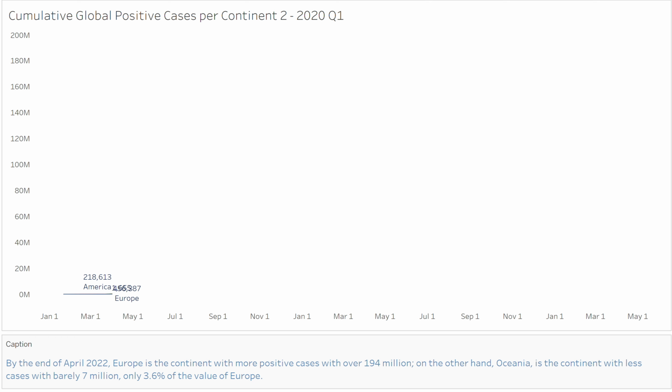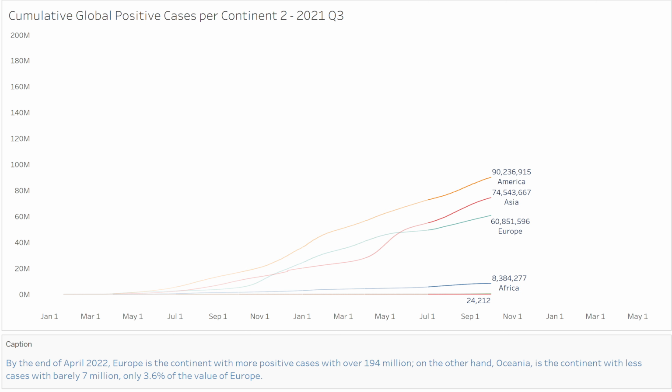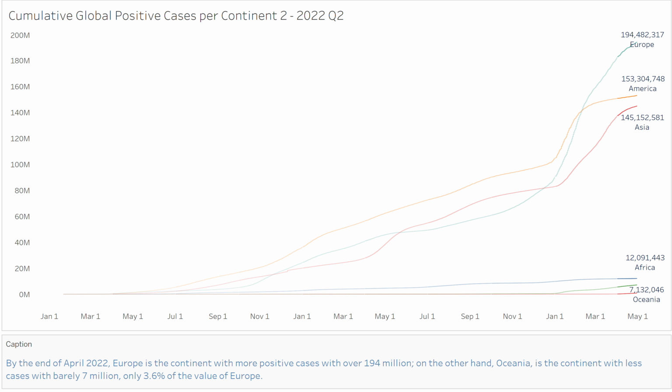In this first visualization, we observe the cumulative global positive cases per continent. By the end of April 2022, Europe is the continent with the most positive cases, with over 194 million. On the other hand, Oceania is the continent with the fewest cases, with barely 7 million, only 3.6% of the value of Europe.